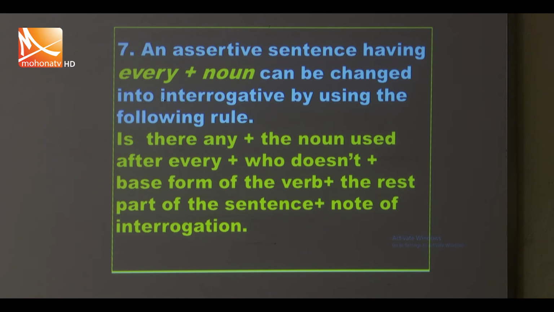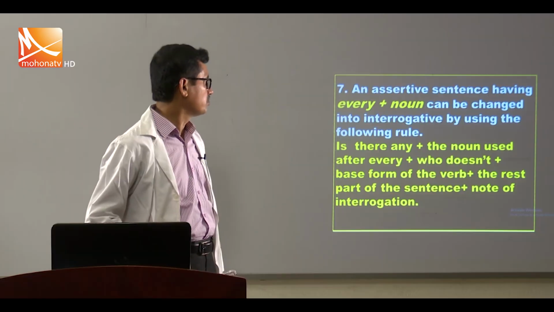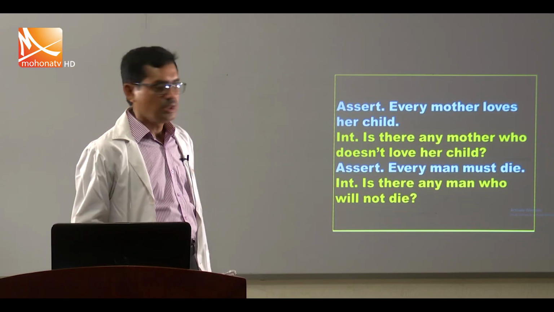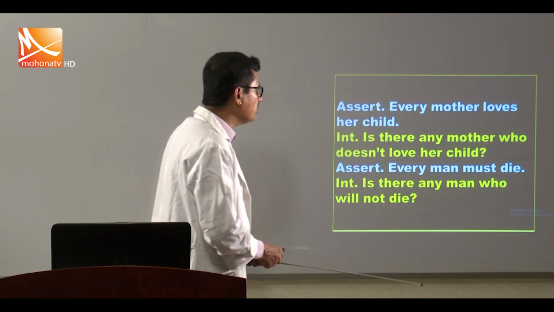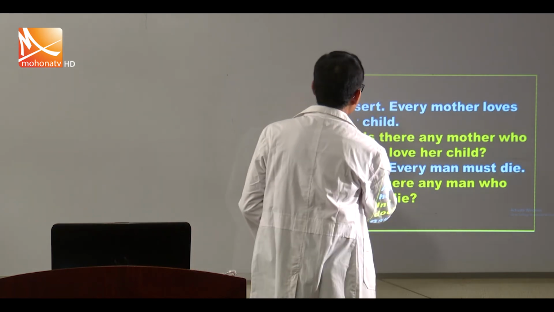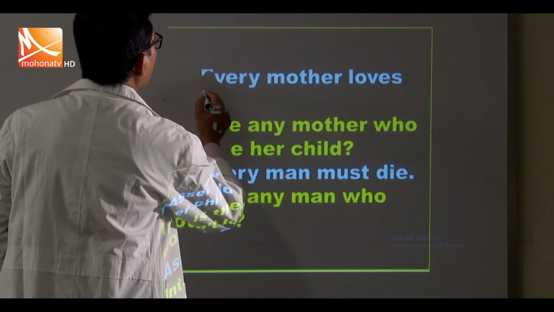An assertive sentence having every plus noun can be changed into interrogative by using the following rule: Is there any plus the noun used after every plus who doesn't plus base form of the verb plus the rest part of the sentence plus note of interrogation. Example, every mother loves her child. Is there any mother? We use is there any instead of every.